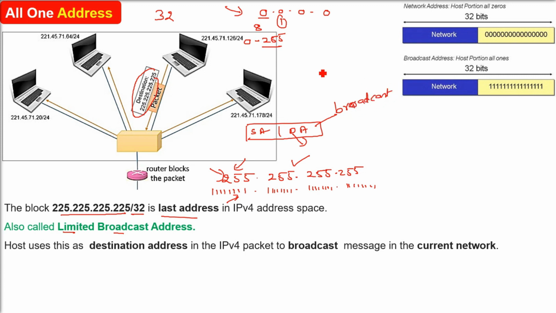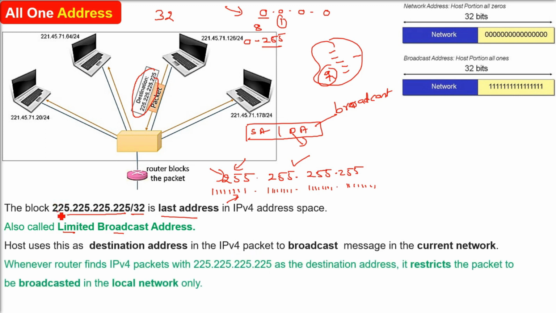Please understand, if there is a room and you come inside, there are plenty of people sitting. If you call out, hello, all have to go for lunch, you are broadcasting it to everyone. So that packet will be broadcast to everyone in the network. Please remember, it is just the current network, not everywhere. So if the packet contains all ones, it has to be broadcast in the current network.